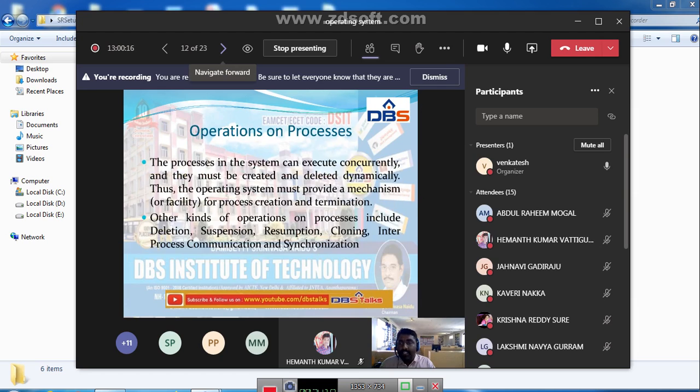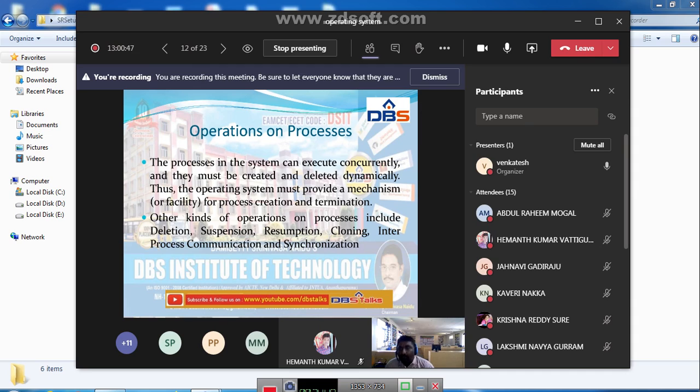Then next we move on to the operations on processes. The next topic is the various process operations. If you take one process, the major operations are creation and termination: process creation as well as process termination. The processes in the system can execute concurrently, and they must be created and deleted dynamically.